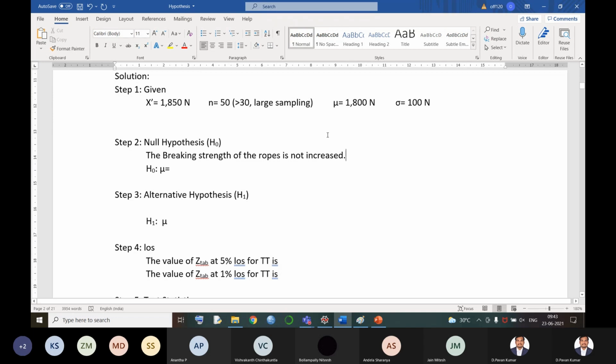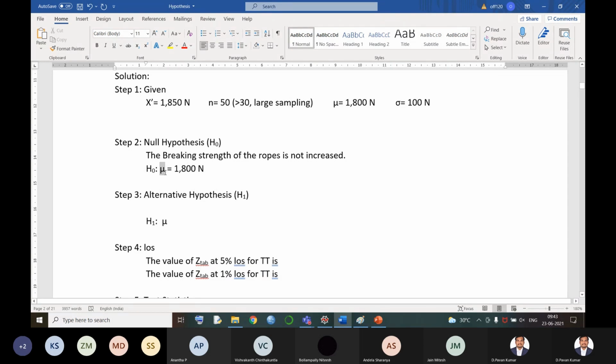Always keep in mind that H naught, mu value should always be equal to how much? In the given problem it is given as 1800 Newton. If I need to write an equal to symbol, the null hypothesis is equal to only.